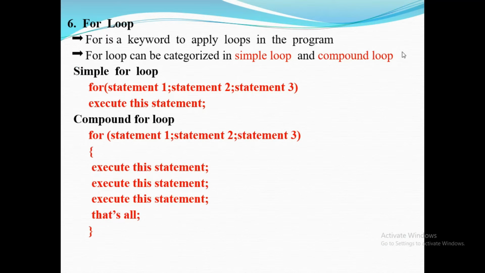Then the for loop. For is the keyword to apply a loop in the program. The for loop can be categorized into simple loop and compound loop. A simple loop means for, statement 1, statement 2, statement, where between statement 1 and statement 2 you put a semicolon. Then a compound for loop means it executes several statements.